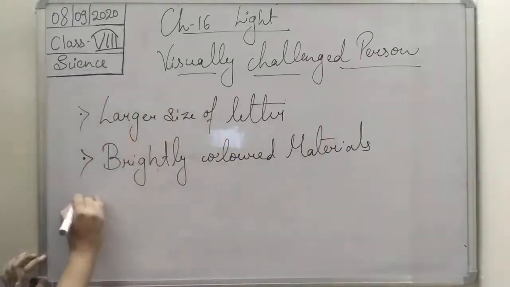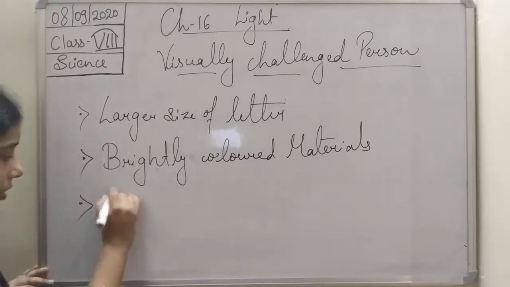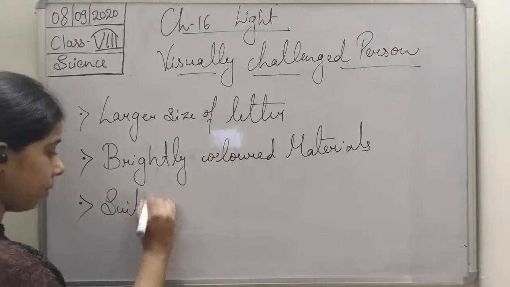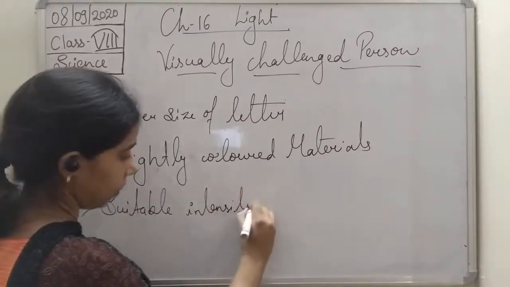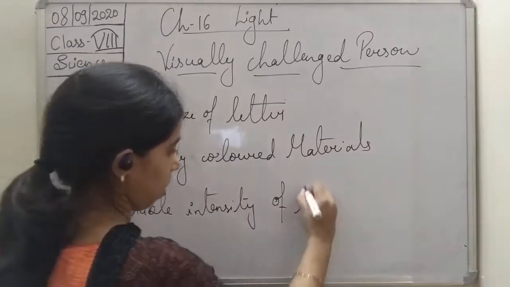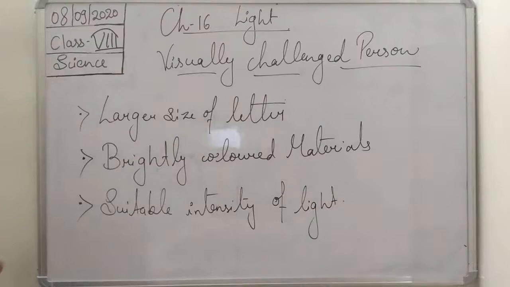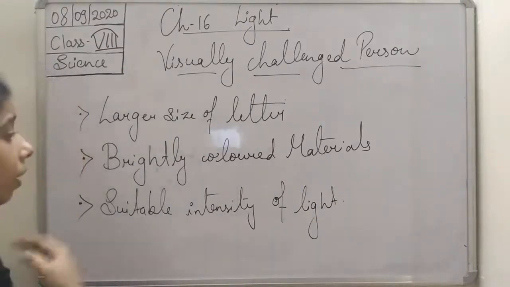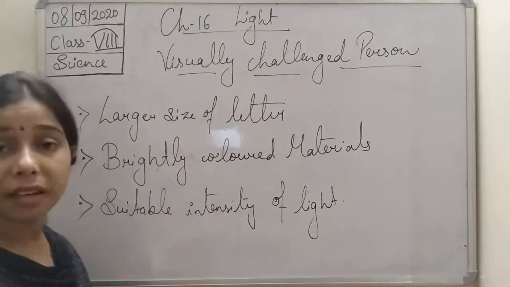Or a suitable, good intensity of light. So you see here students, either a larger size of letters, or brightly colored material, or a good intensity of light.